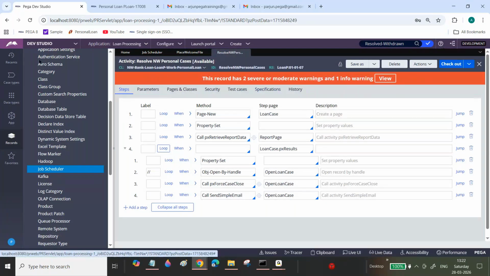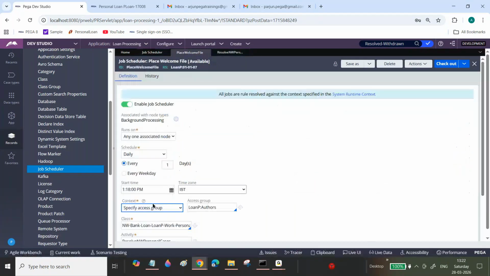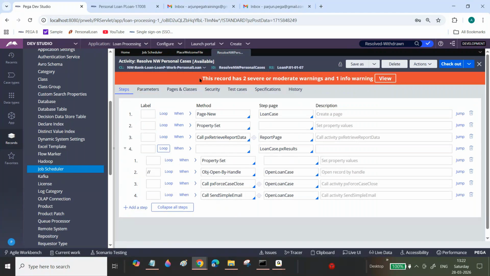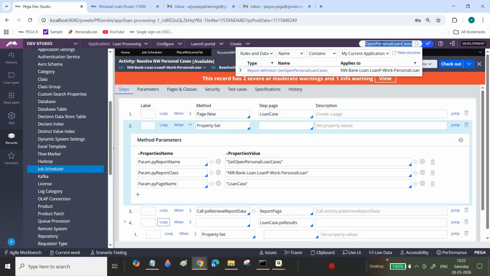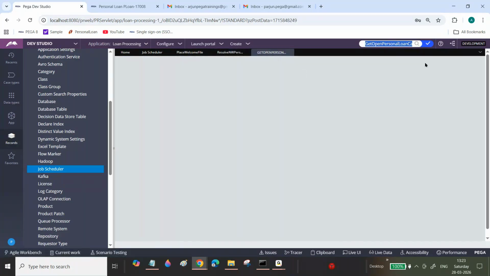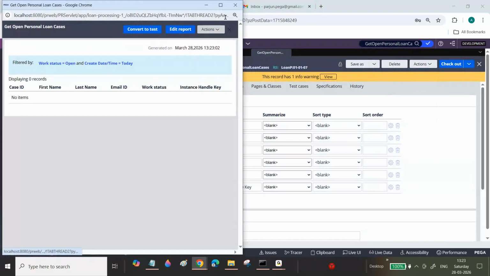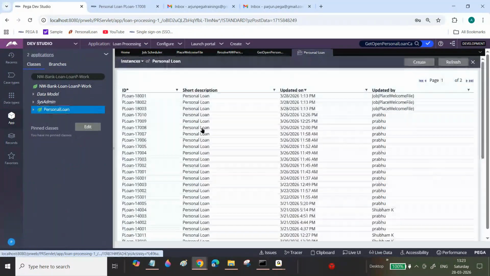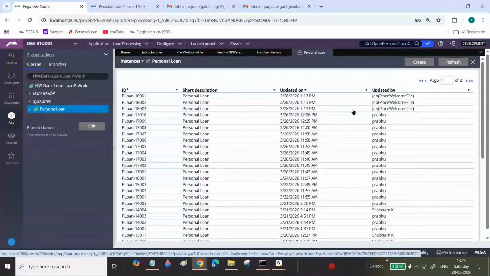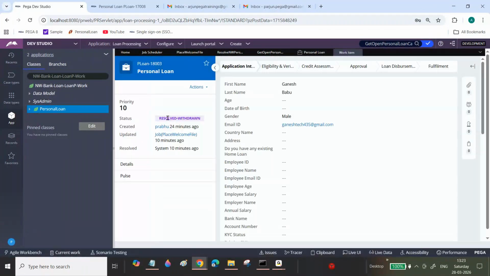Okay. Now what I will do is, we will check. Actually, if you run the activity, it will, one minute. Okay, are there any cases available or not? We will check. Oh, already completed. Then why is it not updated? There are no open cases, means it is resolved only, right? Hey, it was updated previously. Okay, first run itself it is executed. Oh, I opened the wrong case. Now it is updated, right?